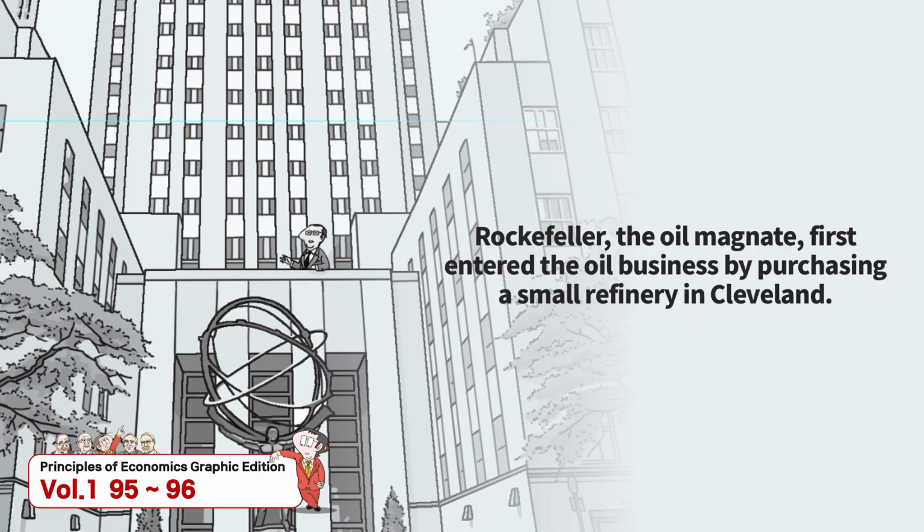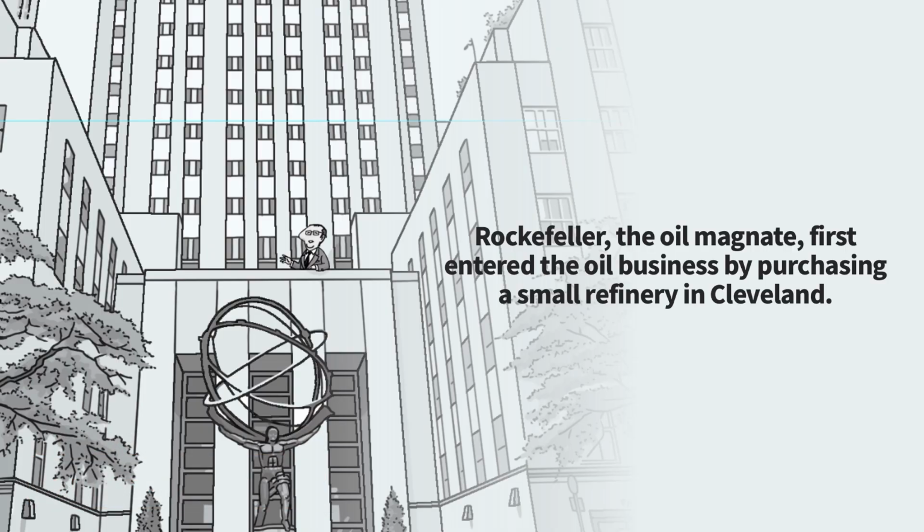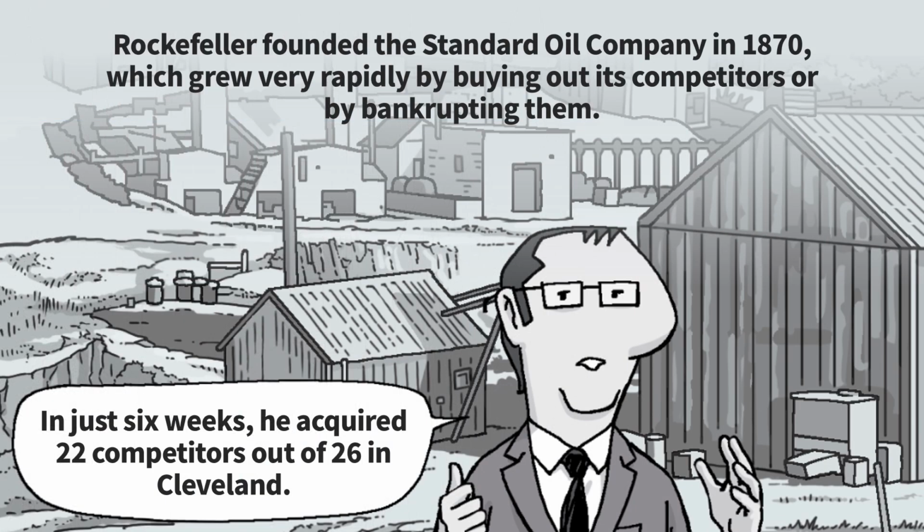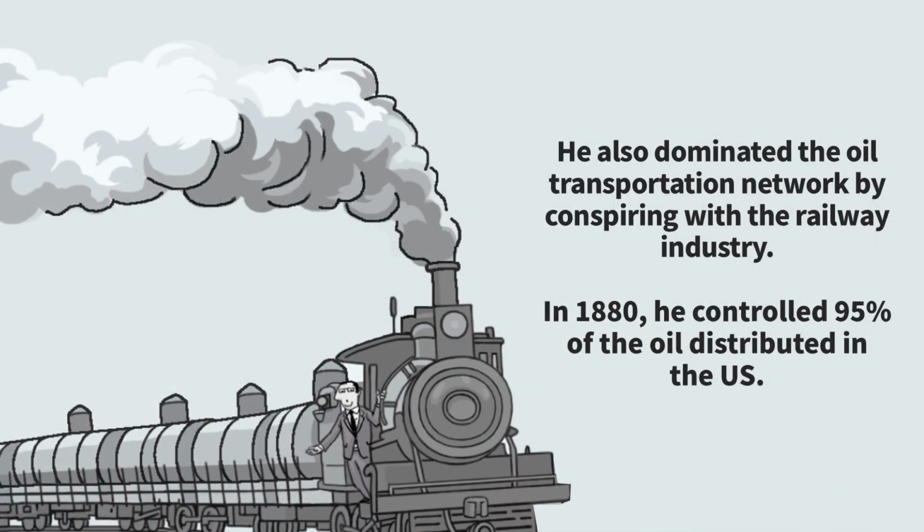Rockefeller, the oil magnate, first entered the oil business by purchasing a small refinery in Cleveland. Rockefeller founded the Standard Oil Company in 1870, which grew very rapidly by buying out its competitors or by bankrupting them. In just 6 weeks, he acquired 22 competitors out of 26 in Cleveland. He also dominated the oil transportation network by conspiring with the railway industry. In 1880, he controlled 95% of the oil distributed in the U.S.